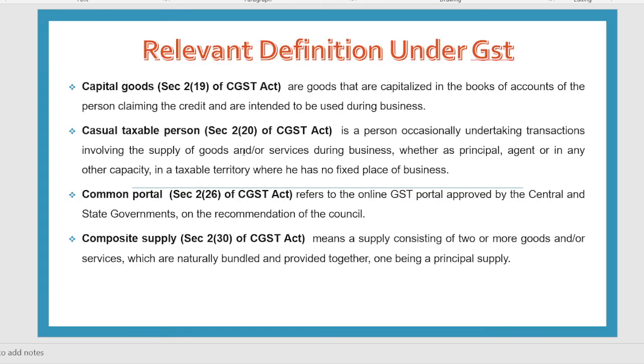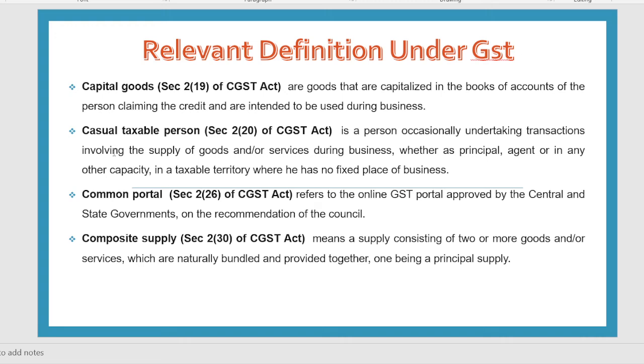Now, capital goods means the goods which are capitalized in the books and on which the person is claiming the credit and are intended to be used during the business. So, capital goods means those goods which are not consumed within 1 year and which are purchased by the company for long term use, such as plant, machinery, office furniture, office equipment, etc.